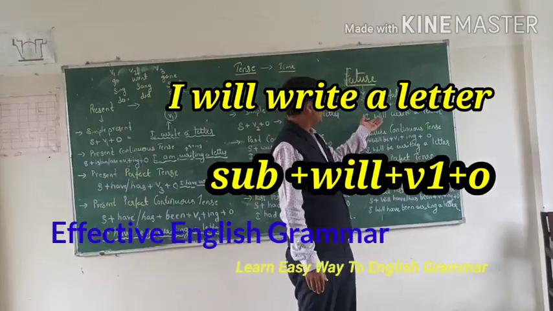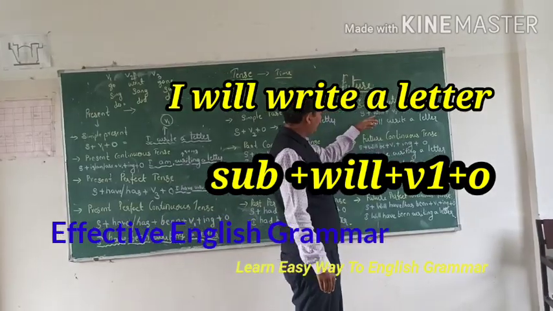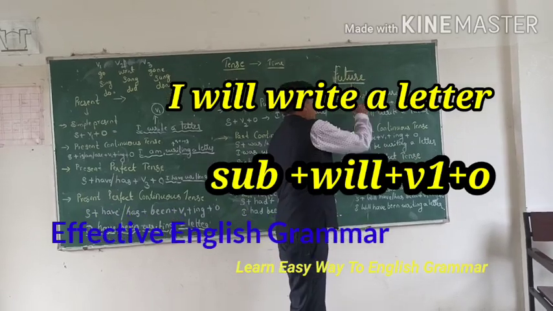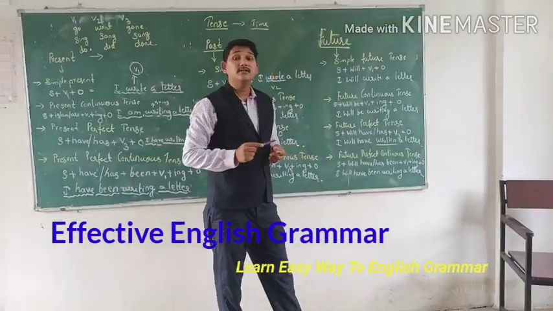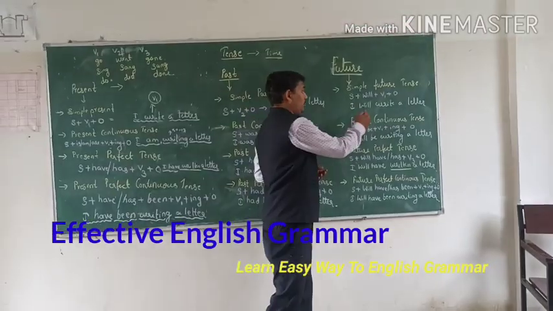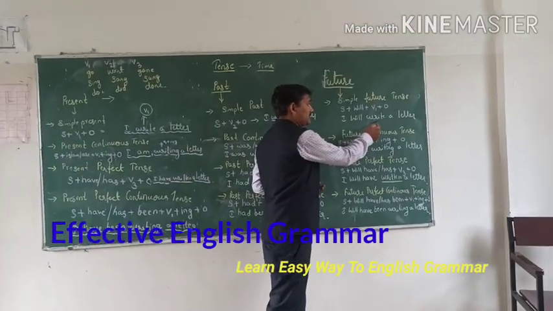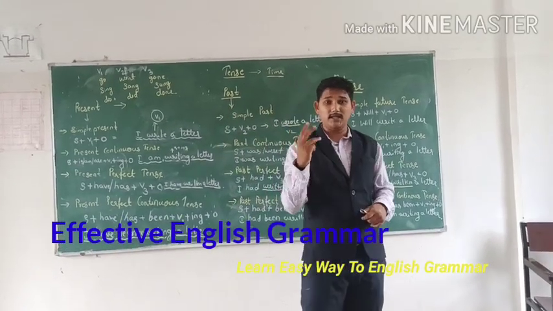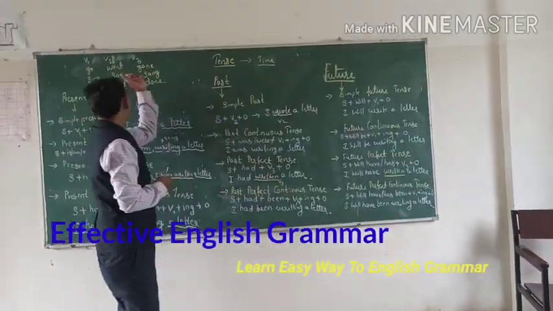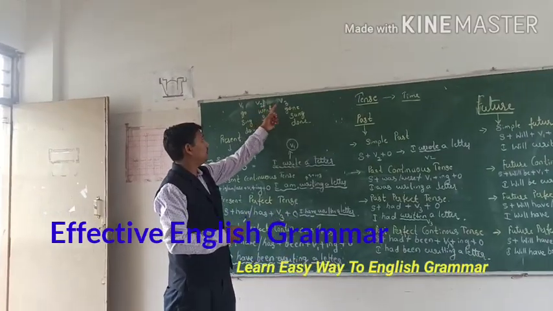So these all are simple present tense. Here we use only will, so this will is showing it's a future verb. So will along with the verb. Which verb is there? V1 form. V1, V2, V3, these three types. See here again V1, V2, V3.